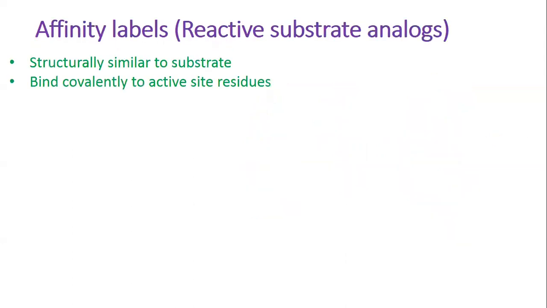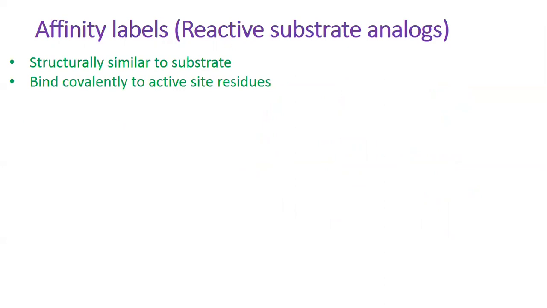Affinity labels, or reactive substrate analogs, are molecules that are structurally similar to the substrate for an enzyme. They covalently bind to active site residues. They are thus more specific for the enzyme's active site than are group-specific reagents.